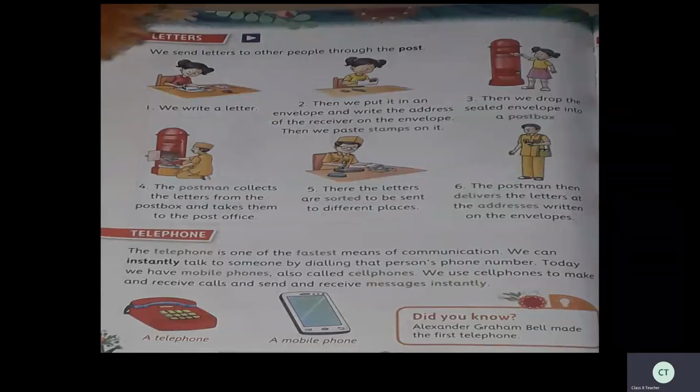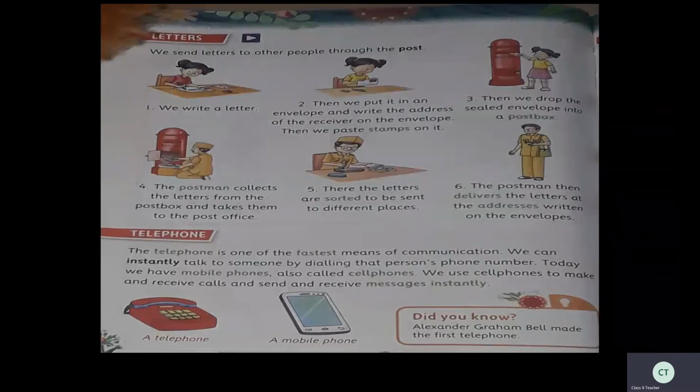The postman then delivers the letters at the addresses written on the envelopes. So after receiving them at different places, they will read the address. So according to the address, the postman gives us the letters.